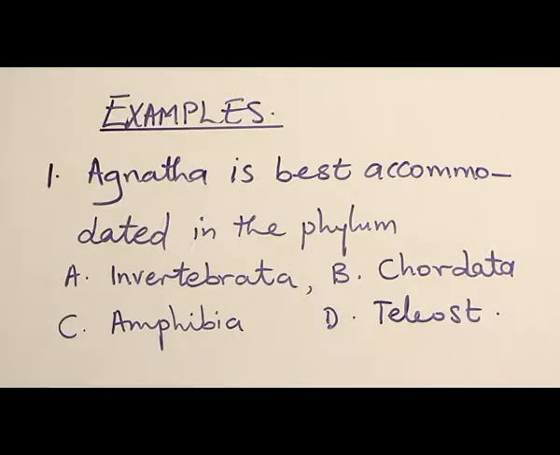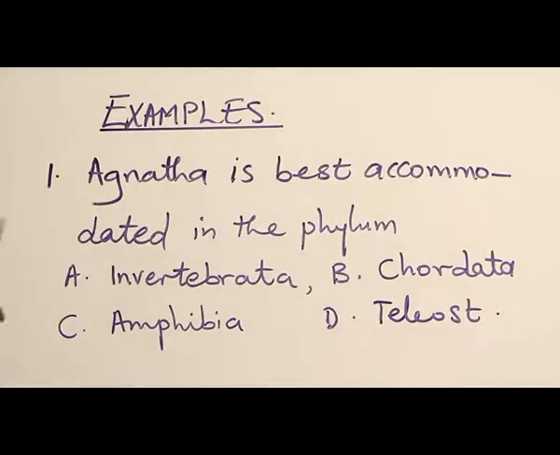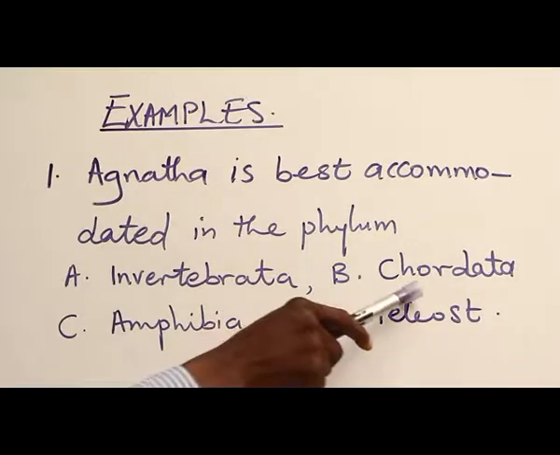So it comes into recognition under the phylum Chordata. Being a jawless fish, it is not an amphibian, it doesn't belong where frog and toad belong. It's not a bony fish, and it's not an invertebrate, it's a vertebrate. Therefore, the answer to question 1 is option B, Chordata.